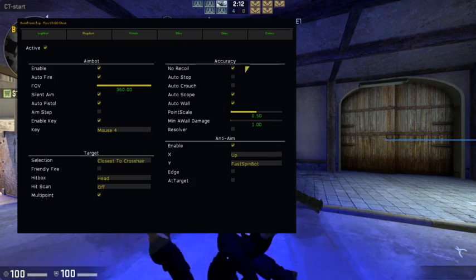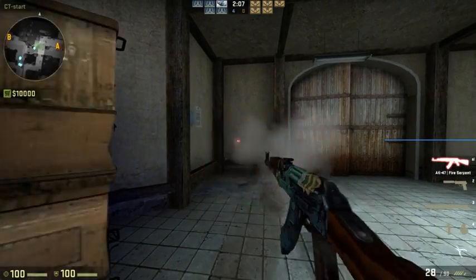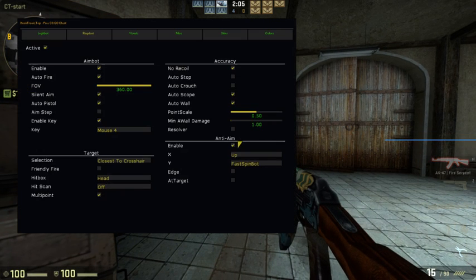So yeah, no recoil. Like when you shoot, you have no recoil. Bomb. And at crouch, it will crouch for you automatically. At stop, when you can shoot a player, it will stop for you, and you can just shoot. At wall, your aim will follow the enemies behind the wall. I don't know what this 2 is, but I don't know what the result is. So yeah, but this is spin bot, like you're just spinning.